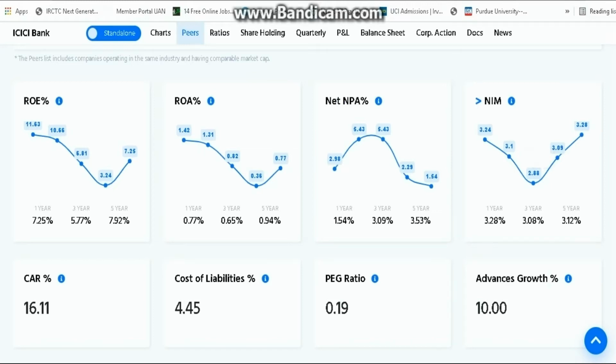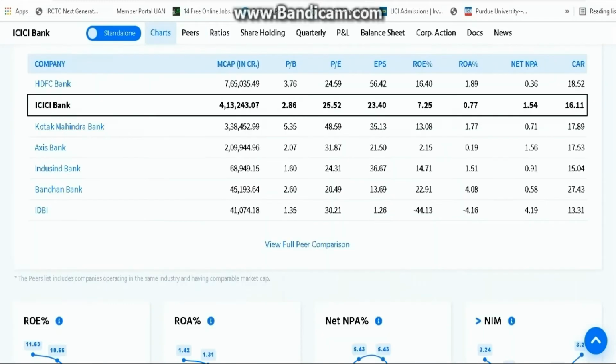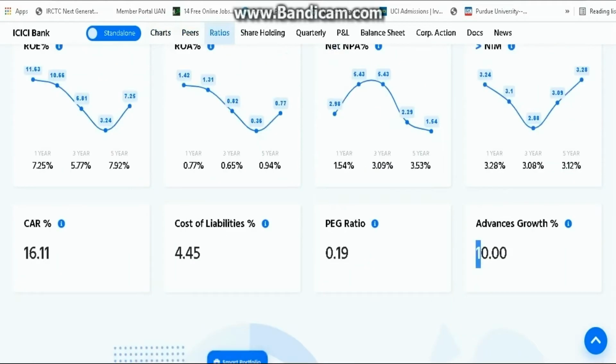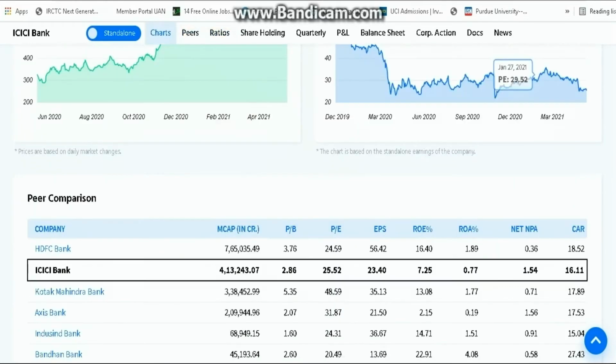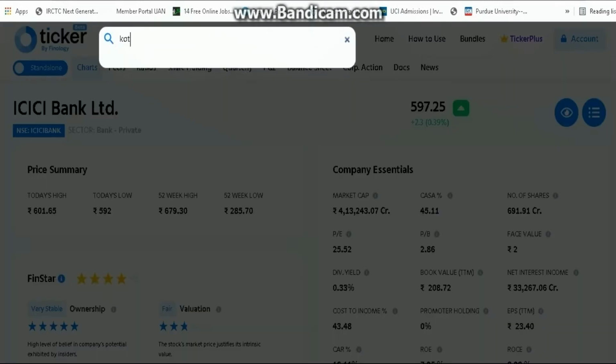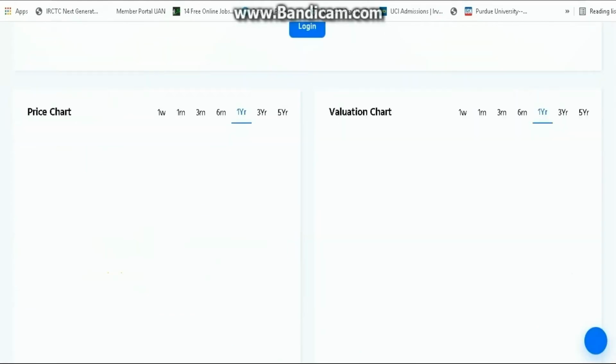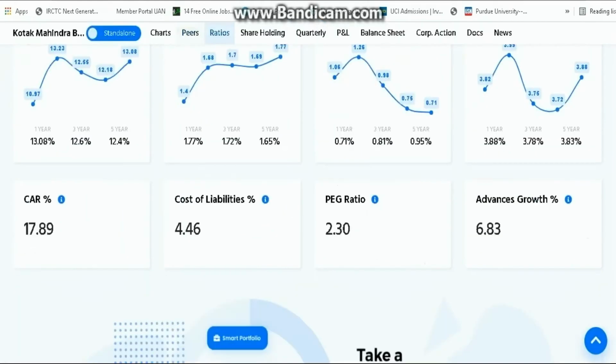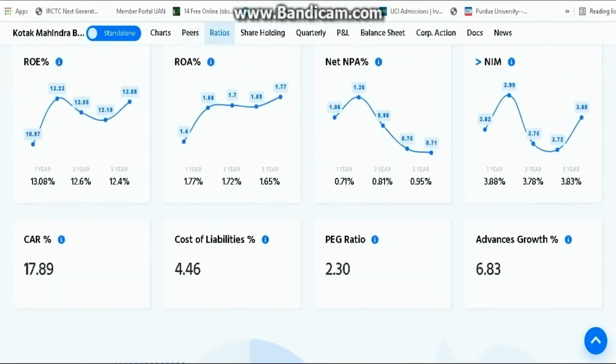So let's take an example of ICICI Bank. Here the advances growth is 10%, which is not that bad. Let's compare this 10% with other good banks, like Kotak Bank. Here if we see the advances growth, it is 6.83%, which is not that bad. But right now the growth percentage of Kotak is quite less. That is, Kotak is not growing at the speed that it should.